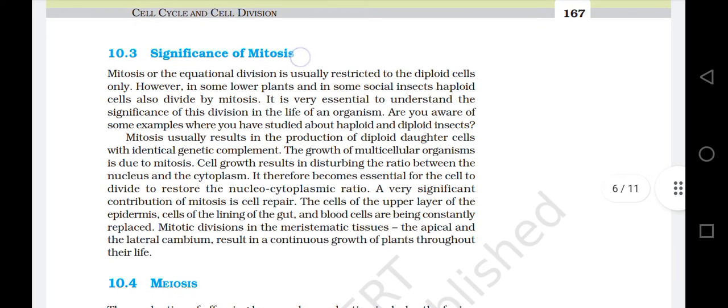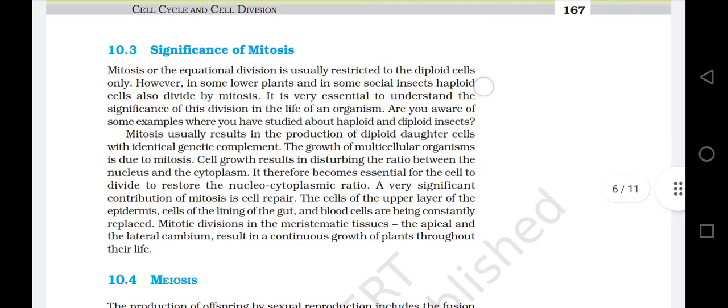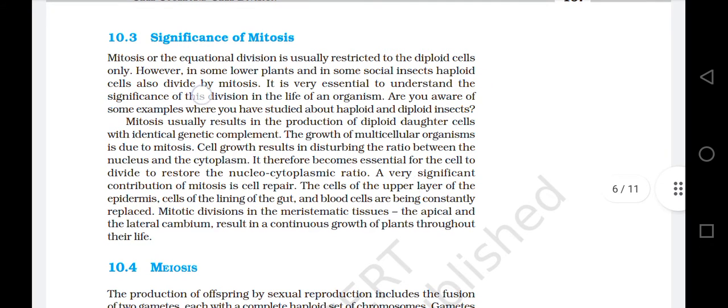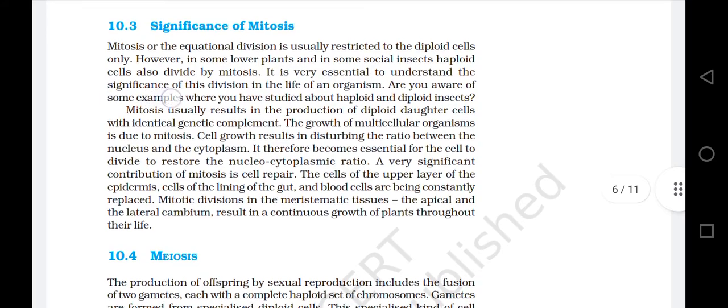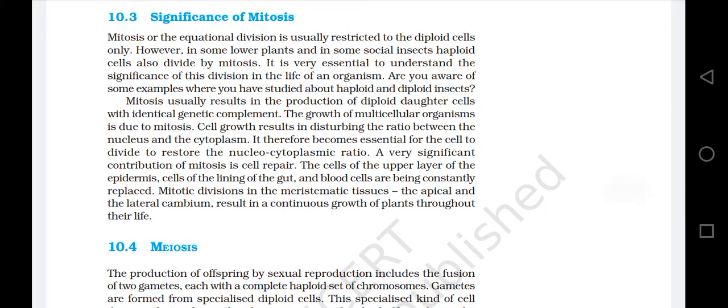10.3 Significance of mitosis. Mitosis or the equational division is usually restricted to the diploid cells only. However, in some lower plants and in some social insects, haploid cells also divide by mitosis. It is very essential to understand the significance of this division in the life of an organism. Are you aware of some examples where they have studied haploid or diploid insects?